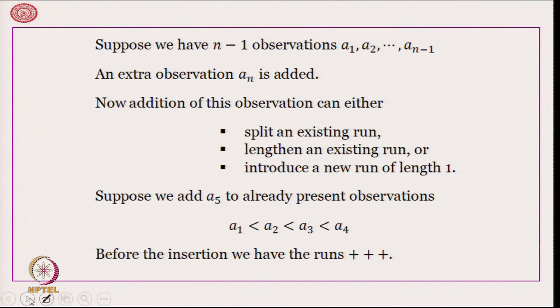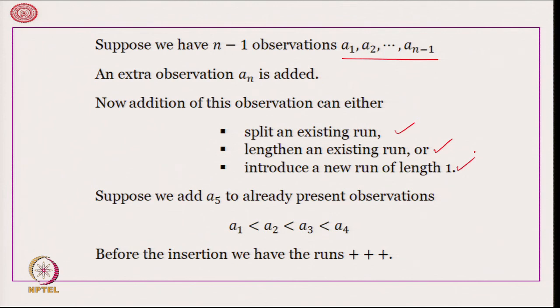Suppose we have n minus 1 observations a 1, a 2, a n minus 1. An extra observation a n is added. Now, addition of this observation can either split an existing run, or increase the length of a run, or it can introduce a new run of length 1.